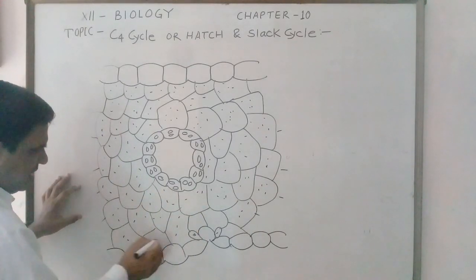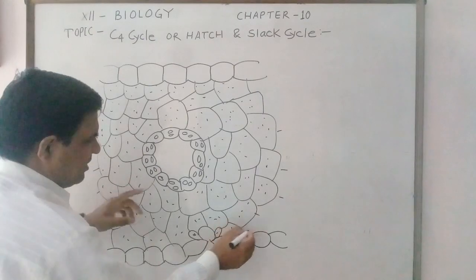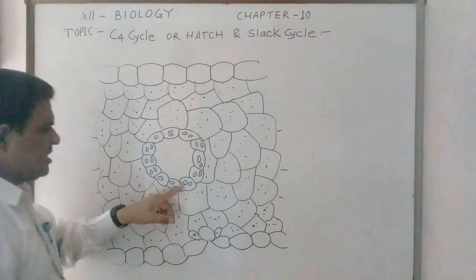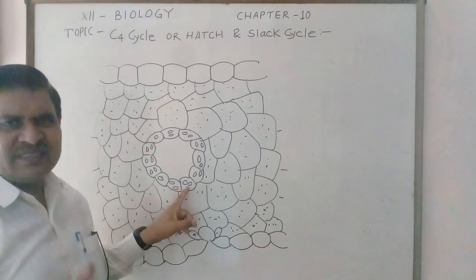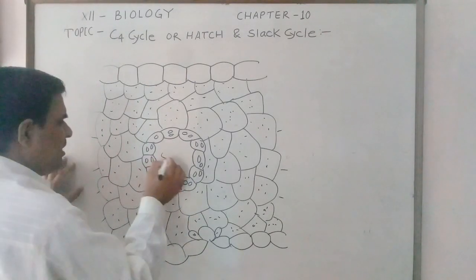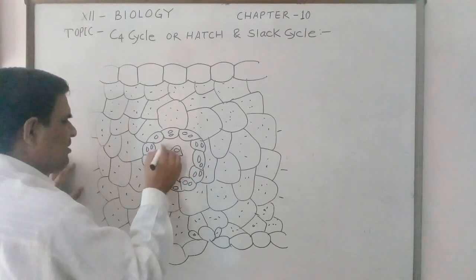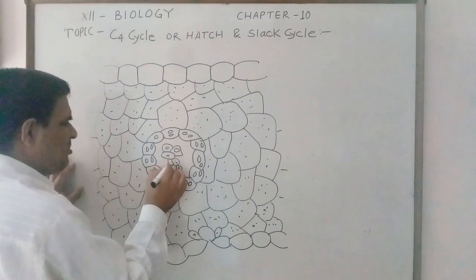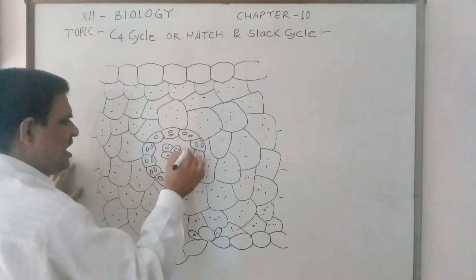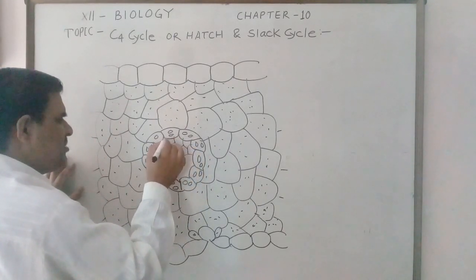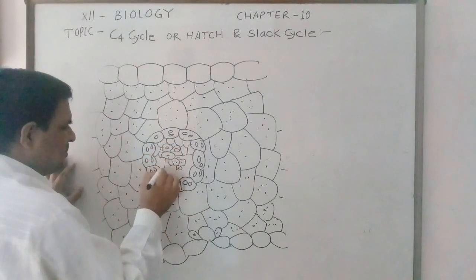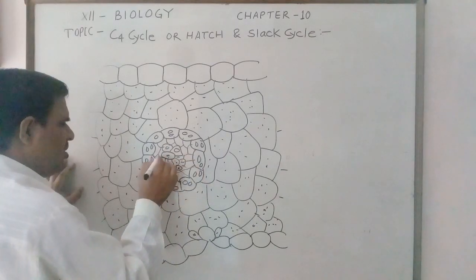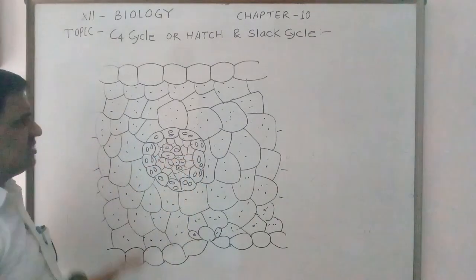But in the bundle sheath cell, as you see, this is the bundle sheath cell which looks like a garland. The bundle sheath cell has large-size chloroplasts, and there is presence of xylem and phloem tissue. Others are parenchymatous tissue under the inner part of the bundle sheath cell.